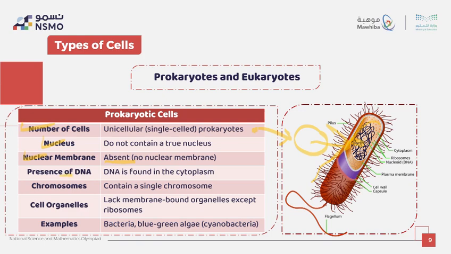We can see the DNA directly here, look, guys, directly in the cytoplasm, in a region called the nucleoid. This region here, this is the region surrounded by DNA. We call it the nucleoid.